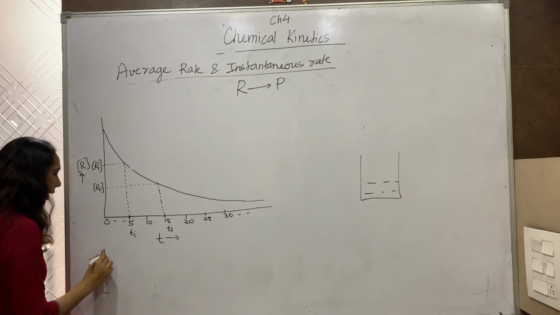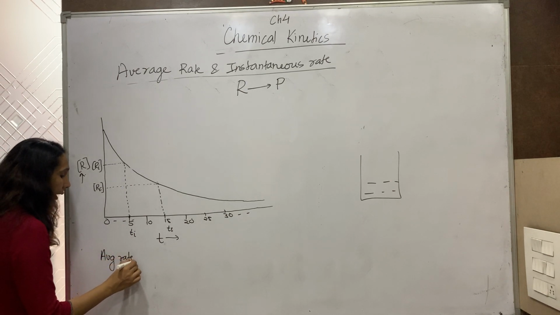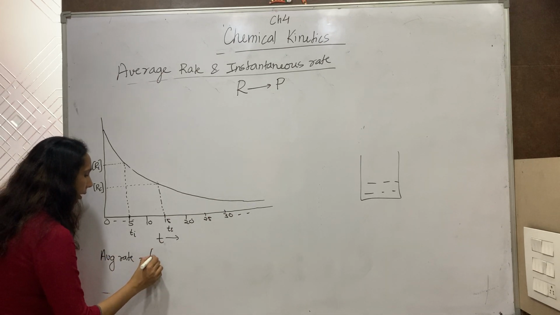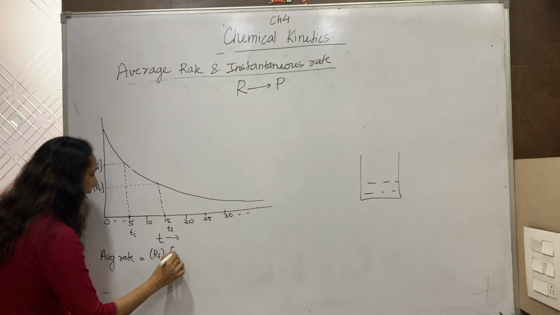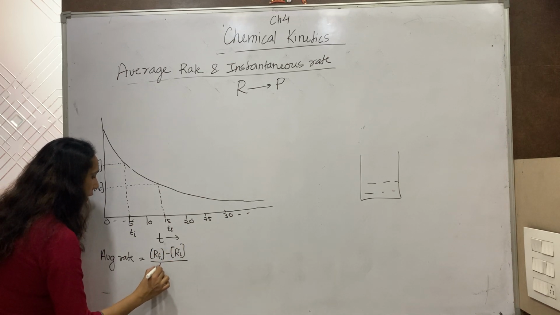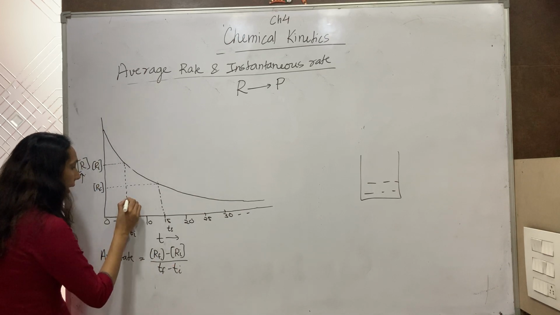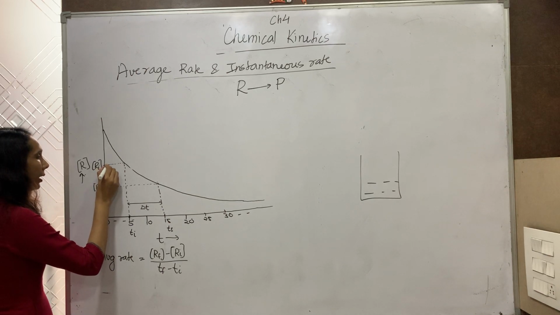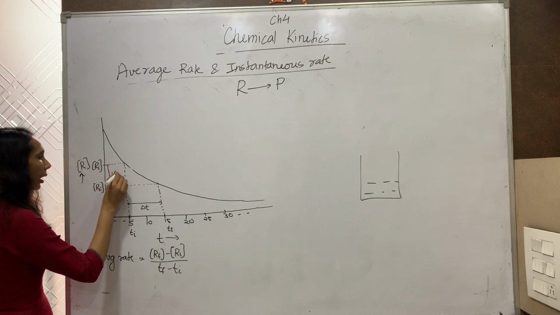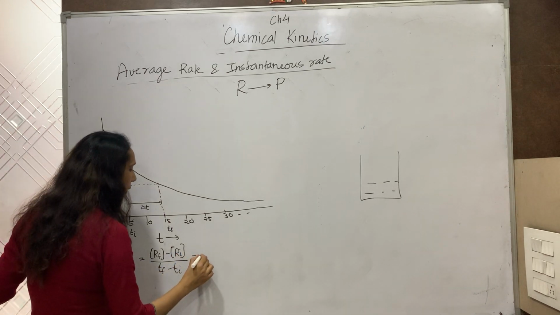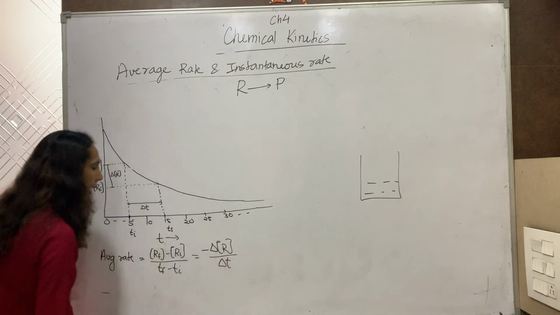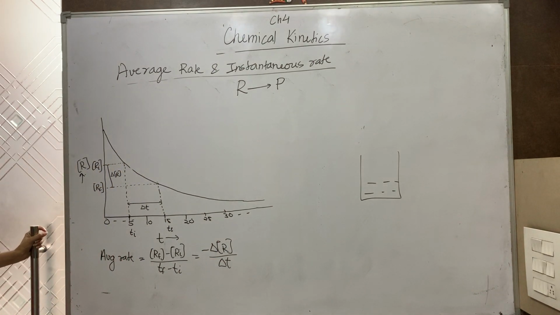Now the average rate in terms of reactant will be equal to Rf minus Ri upon Tf minus Ti. This difference is delta T, and this difference is delta R. So average rate is minus delta R by delta T. This is how we find out the average rate in terms of reactant from the graph.